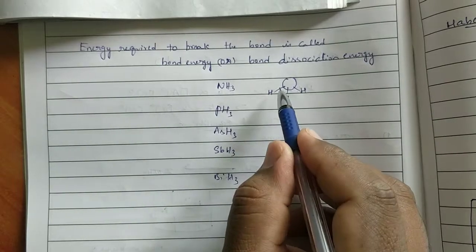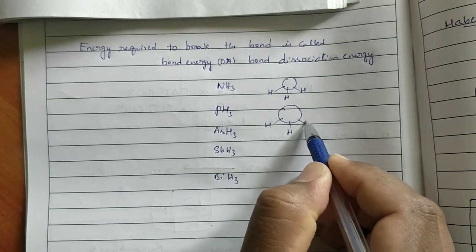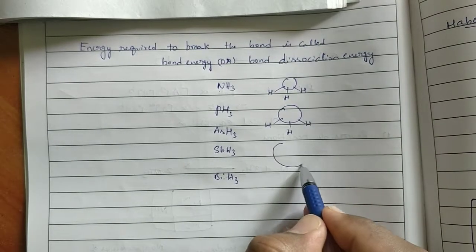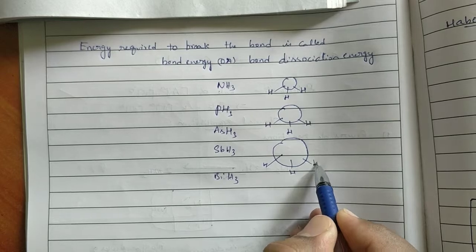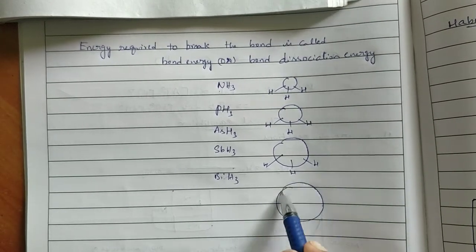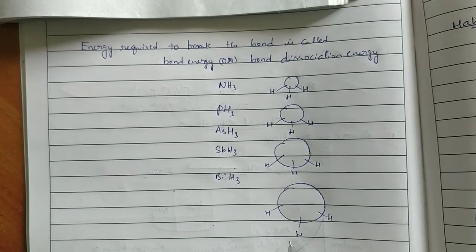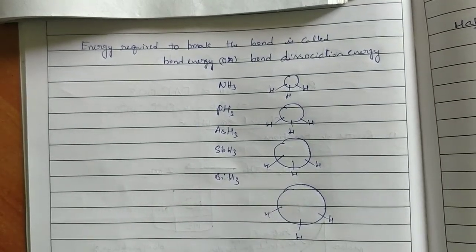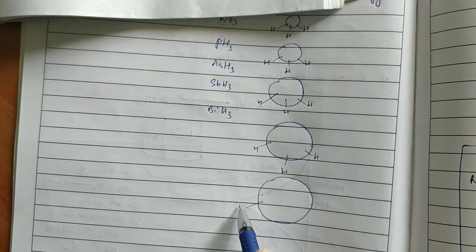Phosphorus is bigger than nitrogen, so size increases for the central atom. Next, As, size increases further. Sb, further. Bismuth is very big. Is it correct or not? Top to bottom, what happened to the size of the central atom?